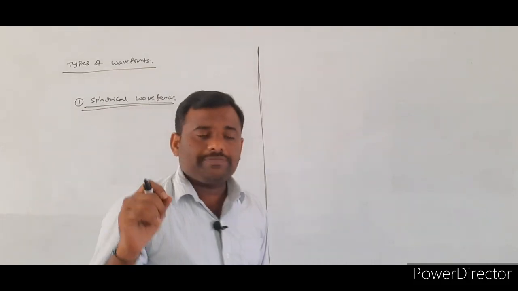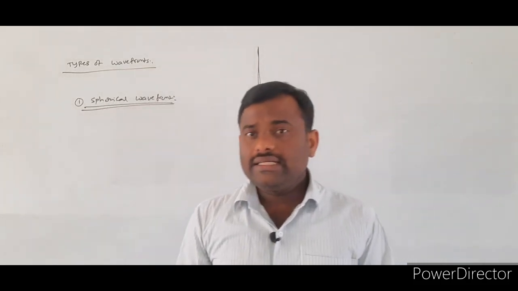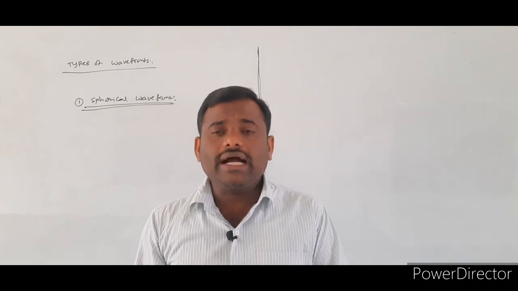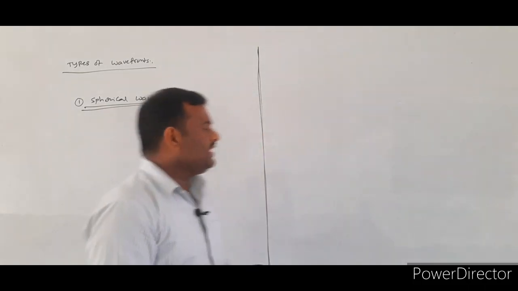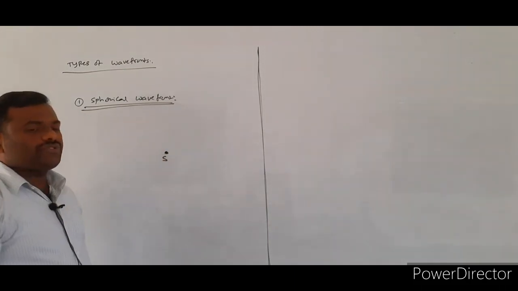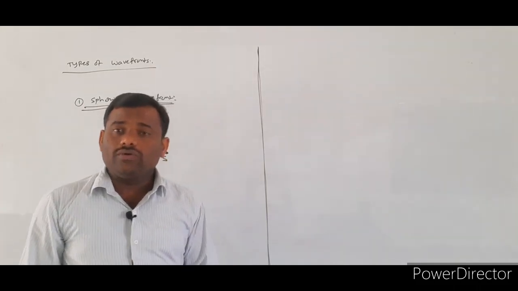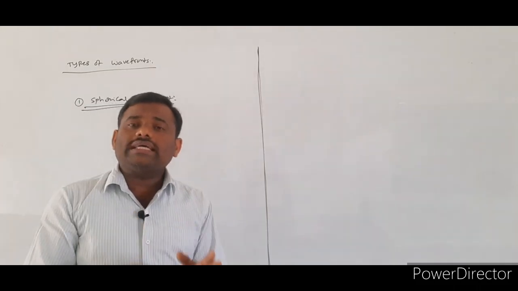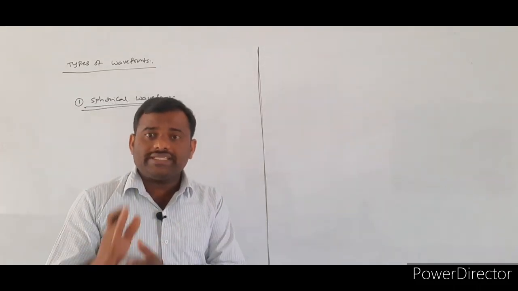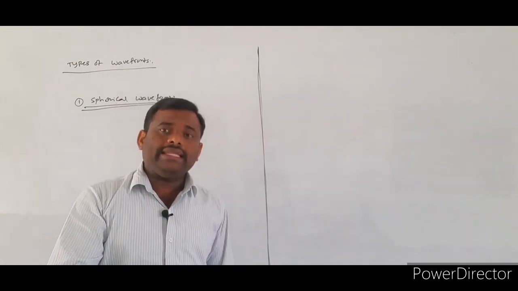The spherical wavefront is obtained from the point source of light. If you consider a point source, this point source of light will be producing a spherical wavefront. Already we told what the wavefront is: the locus of all the particles which are at equidistance from the given source, and they will be vibrating in phase.